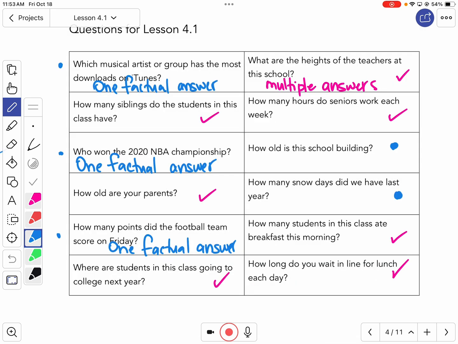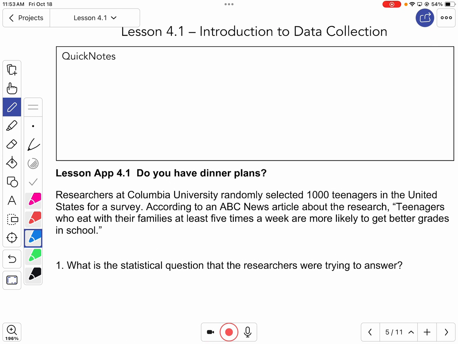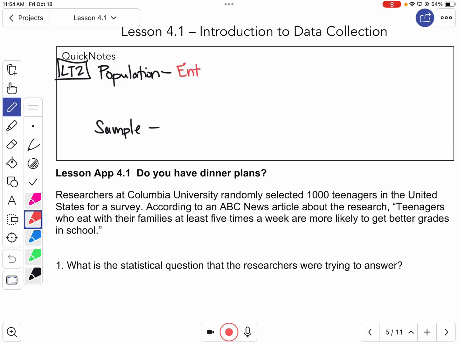So let's go to the quick notes. I'm not going to rewrite learning target 1 because that's what we just wrote down. But learning target 2 talks about the population, that's who we're asking the question to, and the sample. Population and sample. The population is the entire group.